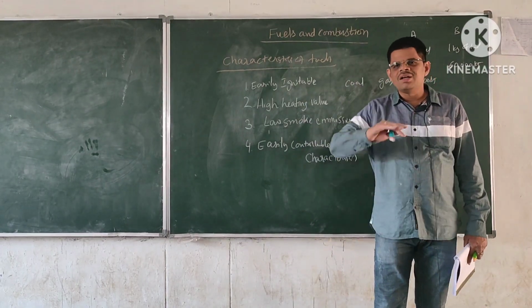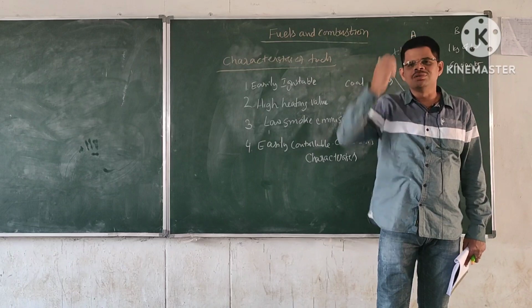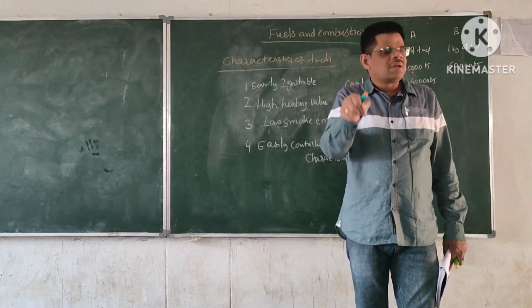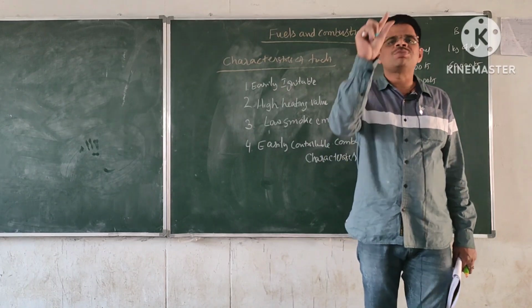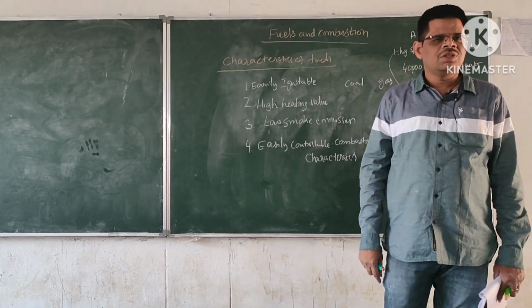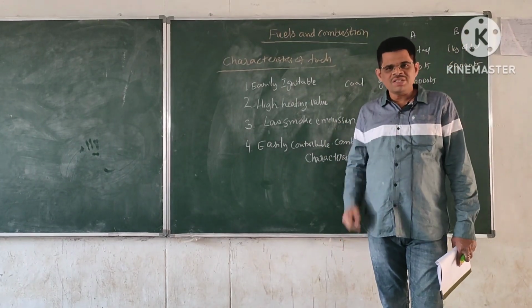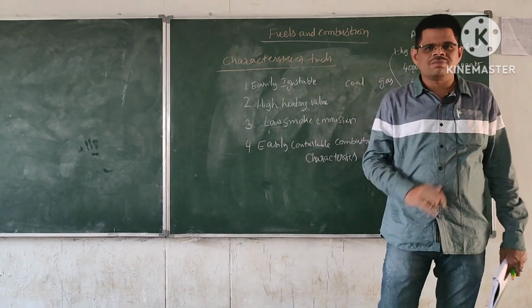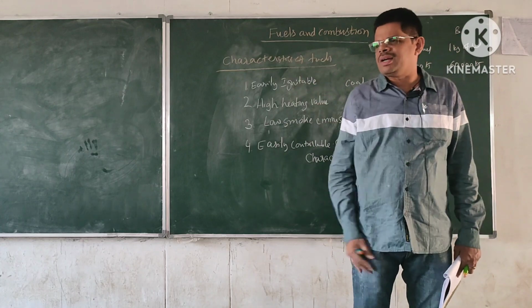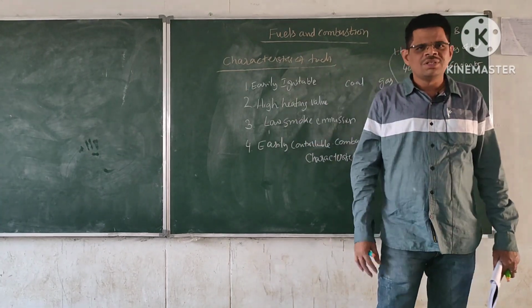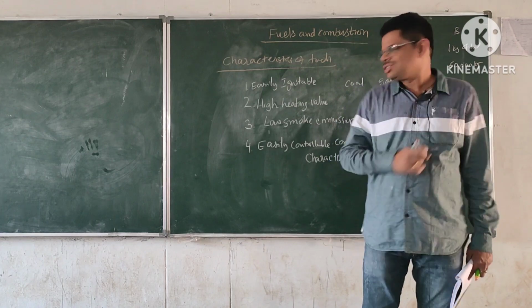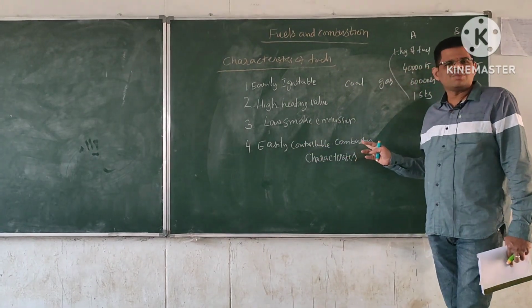So what happens if the milk rises? What will you do? You will convert the flame into a smaller flame. You will reduce the flame. That means you are controlling the flame, and that means you are controlling the combustion process. Based on your requirement, you keep it on simmer or high. So based on the requirement, you can adjust the flame. So that is easily controllable combustion.